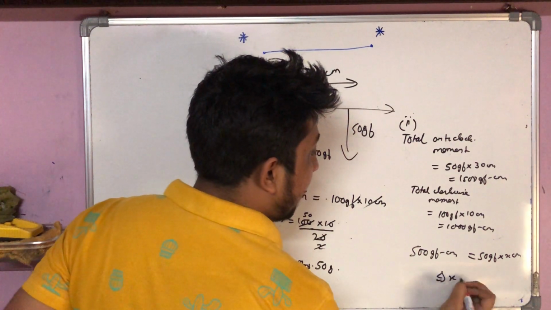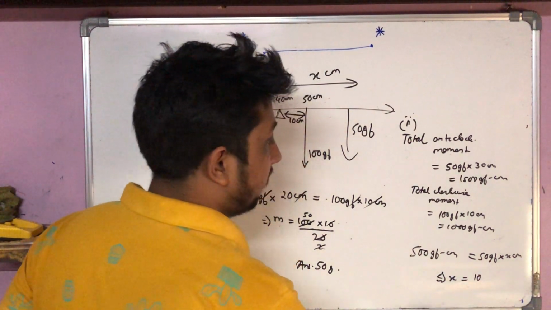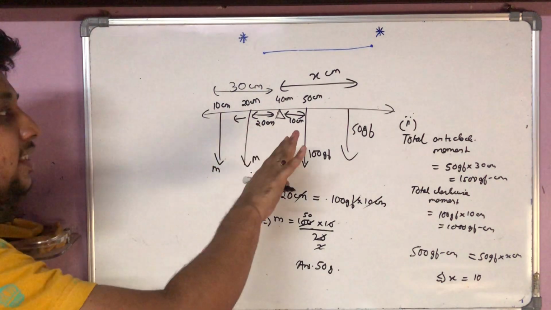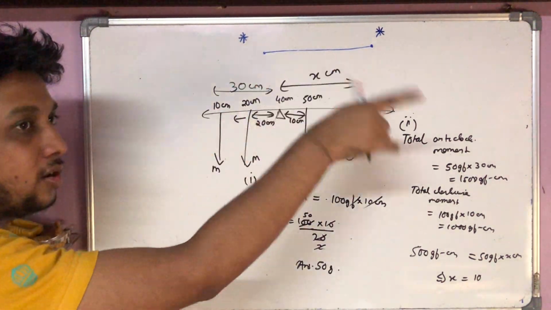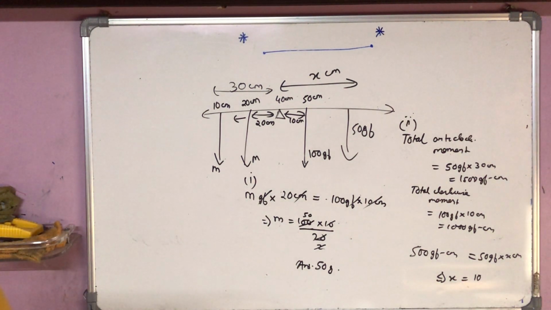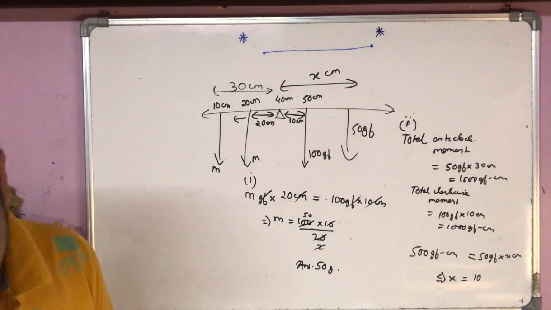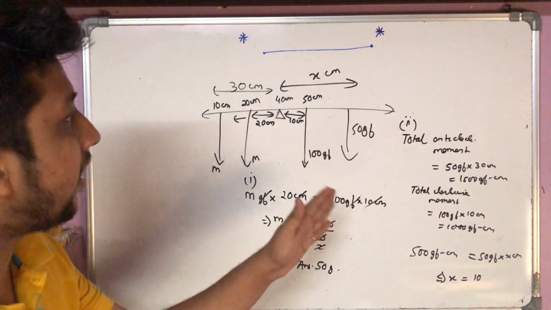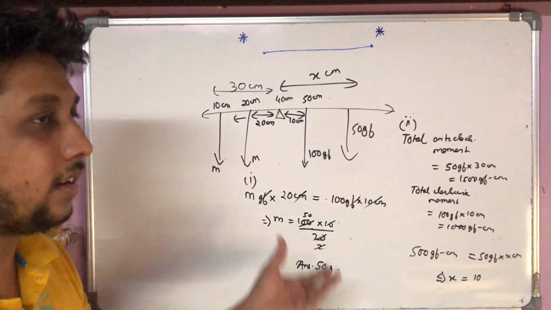So we get x equal to 500 by 50, that is 10. So at a distance of 10 centimeter from the 40 centimeter mark on the right hand side, we have to suspend that 50 gram force weight, or that 50 grams mass. So 10 centimeter to the right hand side of 40 centimeter means at the 50 centimeter mark.